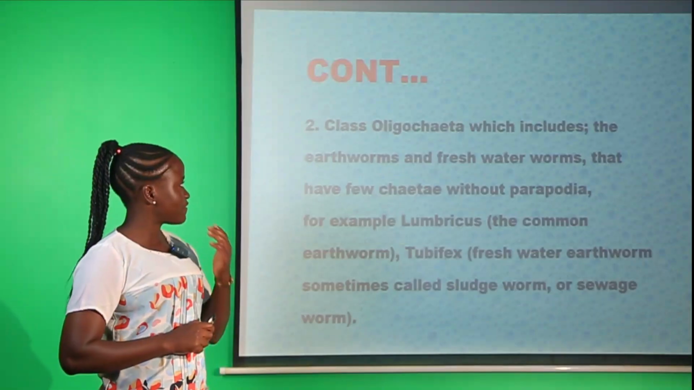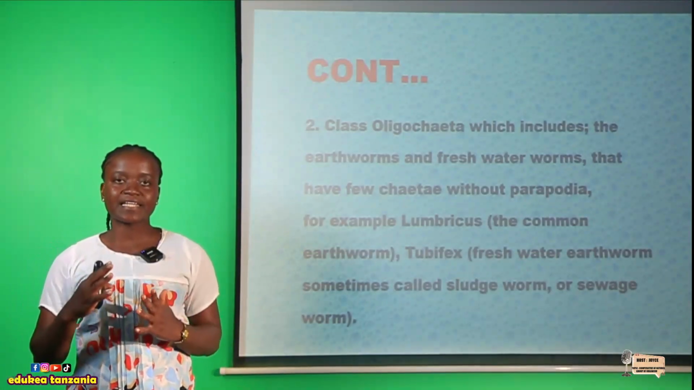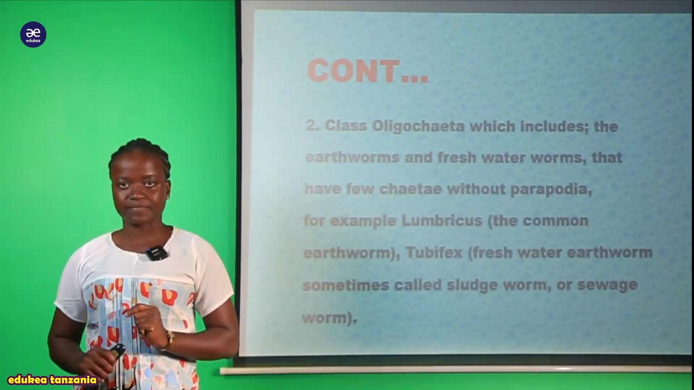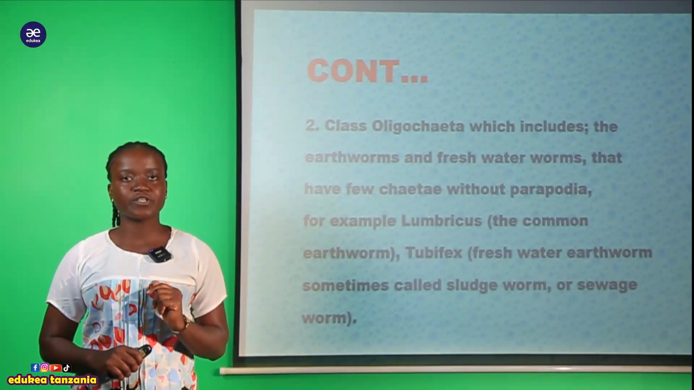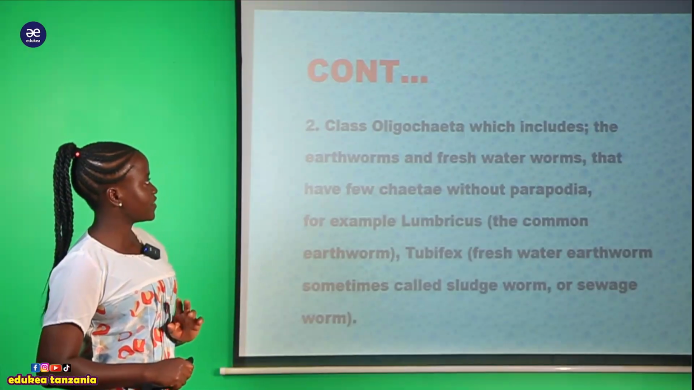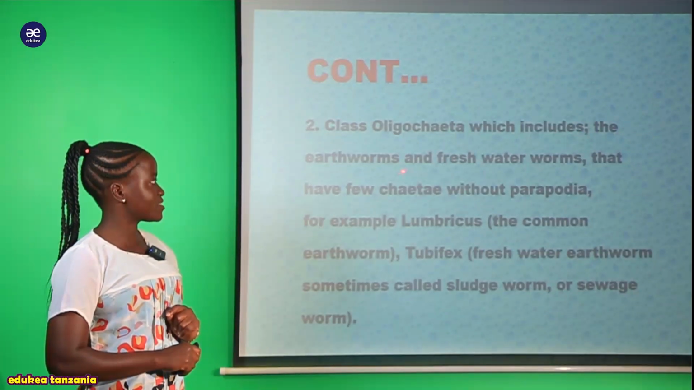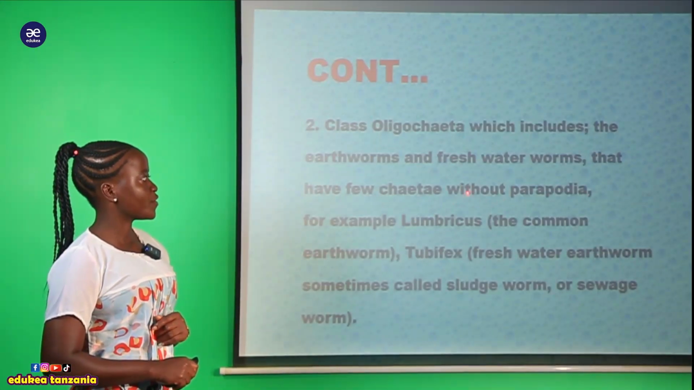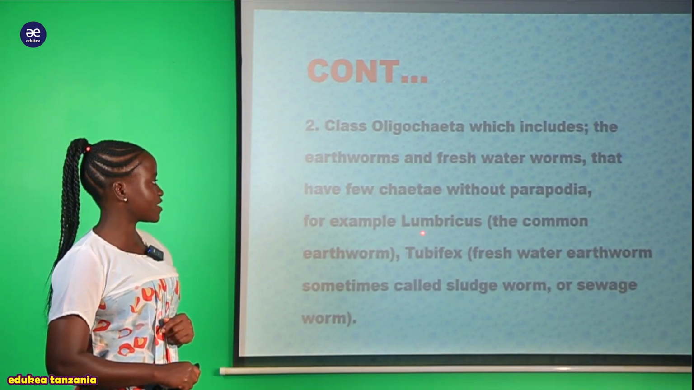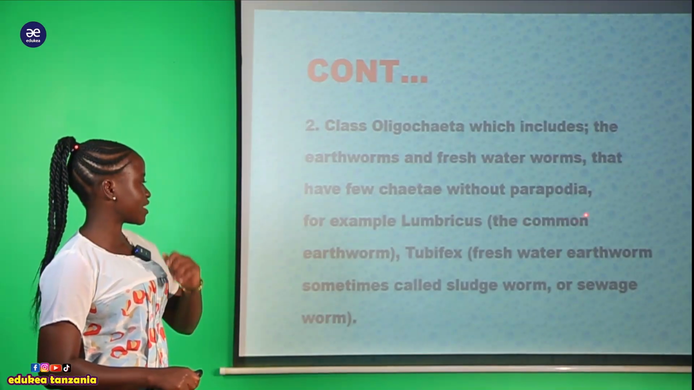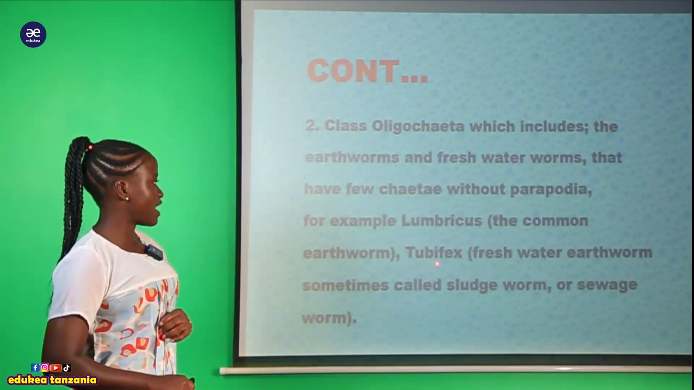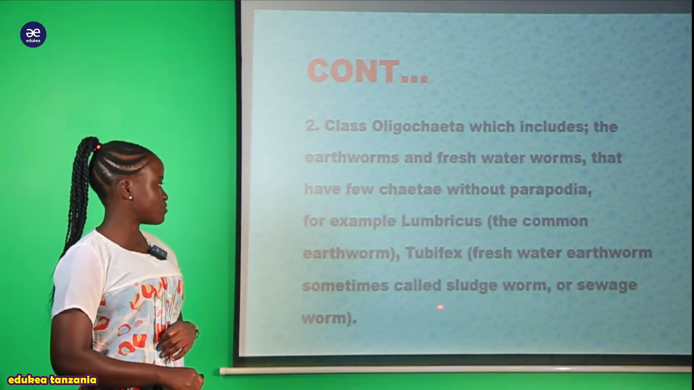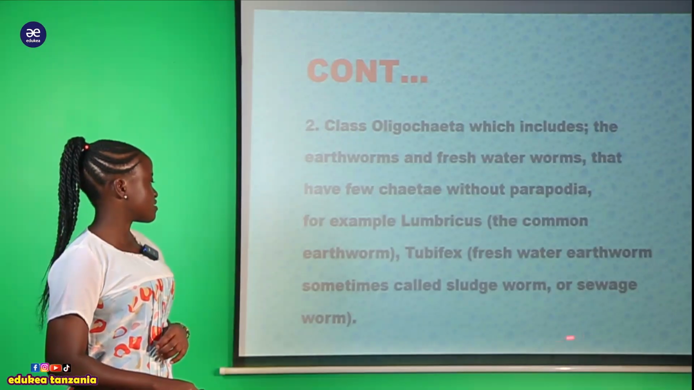Okay, my student, we have another class which is found within this phylum Annelida, and that class is called class Oligochaeta. We say that this class includes the earthworms and the freshwater worms that have few chaeta without parapodia. For example, we have Lumbricus, the common earthworm, and also Tubifex, a freshwater worm, sometimes called slugworm or sewage worm.